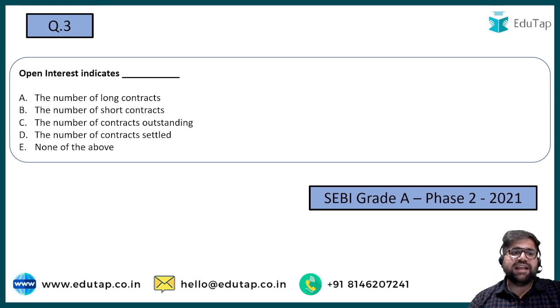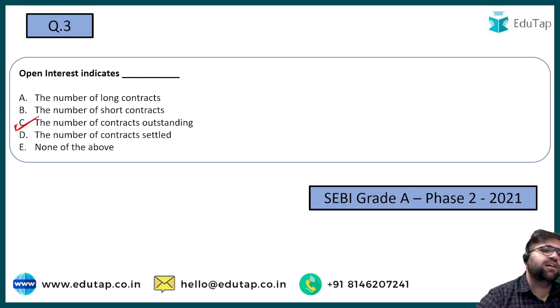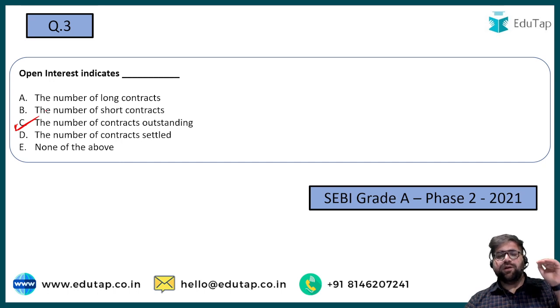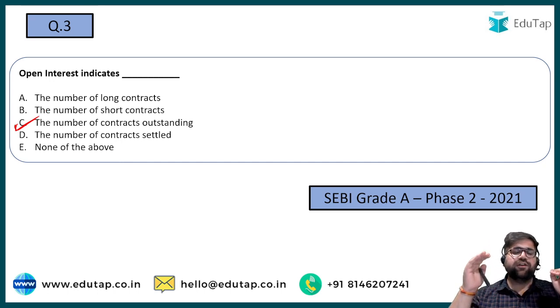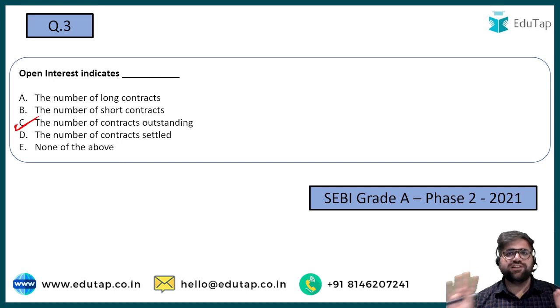Open interest indicates what? Open interest indicates the number of contracts which are outstanding. If there is a larger number of open interest, it means that there are a larger number of contracts outstanding and the market liquidity is good. This is the journal statement which is made. Now, what is this open interest?